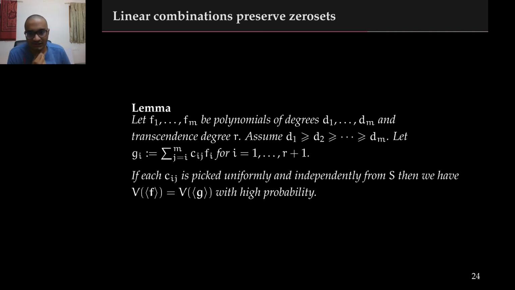In order to show this, we prove this intermediate lemma, which states that if we have m polynomials of transcendence degree r, then we can take r plus 1 many linear combinations of these polynomials and still preserve the zero set with high probability. So here our linear combinations are the polynomials g1 through g_{r+1}. Note that the polynomial g1 depends on all the polynomials f1 through fm. The polynomial g2 only depends on the polynomials f2 to fm, and so on. This will be important when we want the degree bounds.